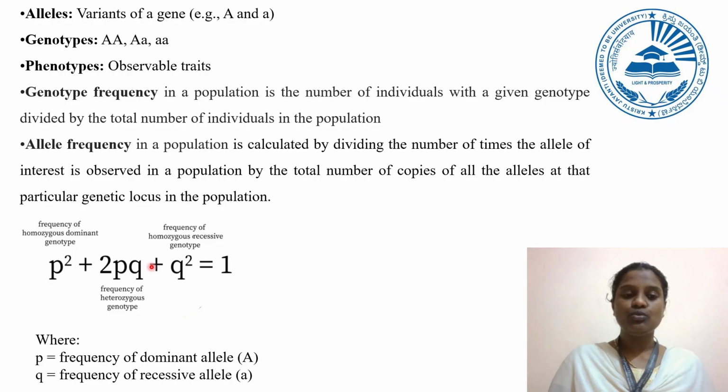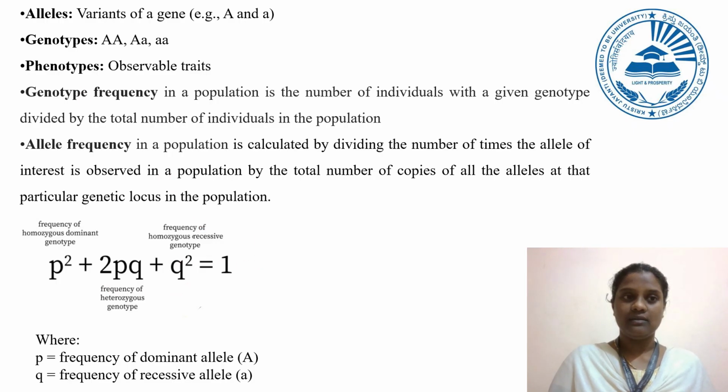And 2pq is the frequency of the heterozygous genotype. So p² + 2pq + q² = 1 will remain constant if there are no evolutionary forces acting upon a population. If any evolutionary force acts upon a population, these frequencies get disturbed and it affects the Hardy-Weinberg equilibrium.